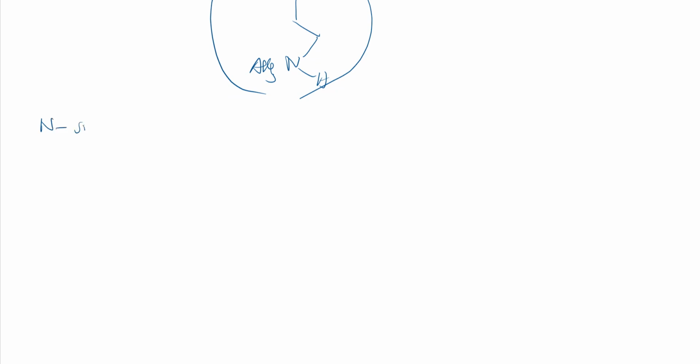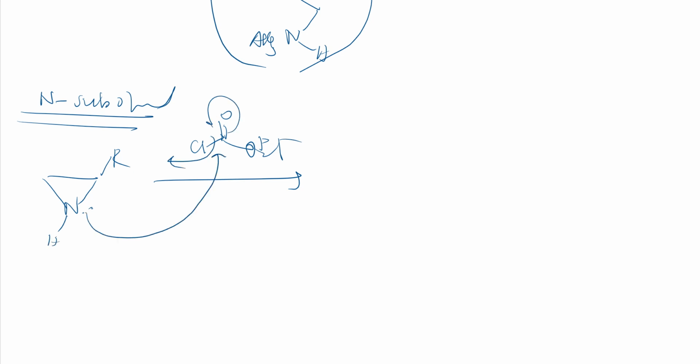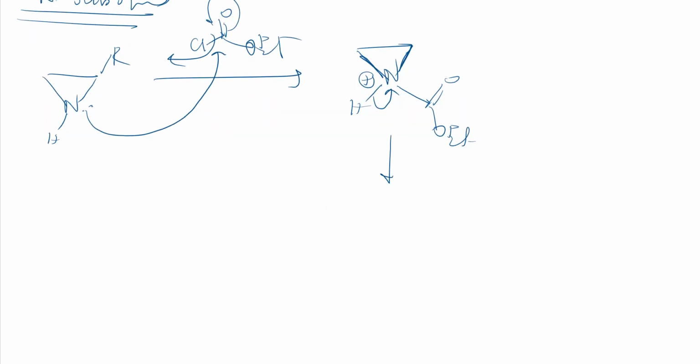Simple it is. Now the N substitution reaction we shall see. So N substitution, right? The spelling you write by yourself. So R is there, like Cl COOEt. If I add it, the nitrogen lone pair, with hydrogen there, will attack. Chlorine is a good leaving group, so chlorine left the system. I'll get this product, NHCOOEt, and nitrogen gets positive charge. So instead of breaking this carbon-nitrogen bond, if nitrogen takes the lone pair, it becomes neutral.